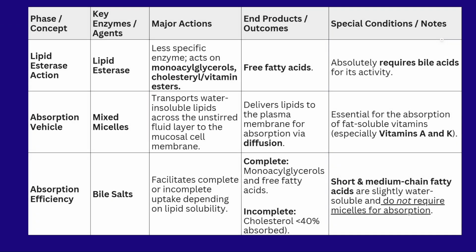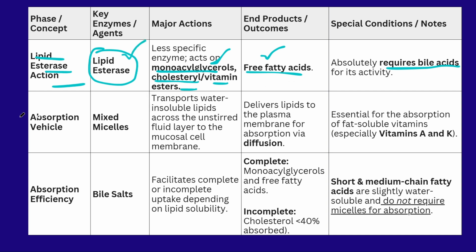Next we have to understand about some of the lipid esters which are left over in the small intestine, such as monoacylglycerols, cholesterol esters and vitamin esters. These are compounds which are also found in the food. These are broken down with the help of the enzyme called lipid esterase. This results in the formation of free fatty acids. These also require the bile acids for the activity of the lipid esterase.